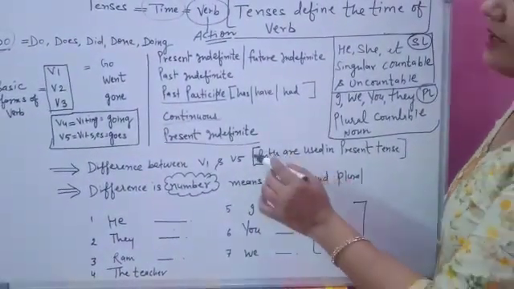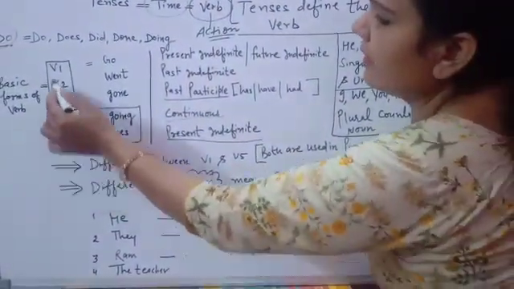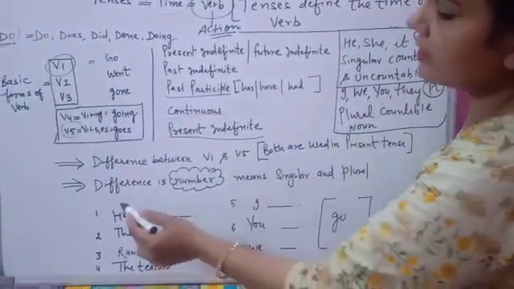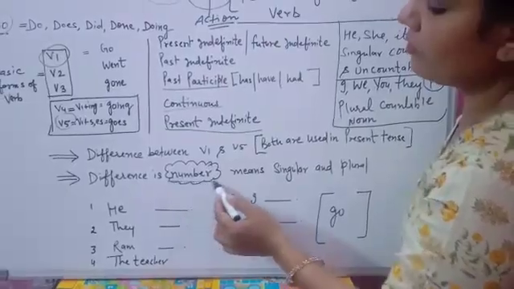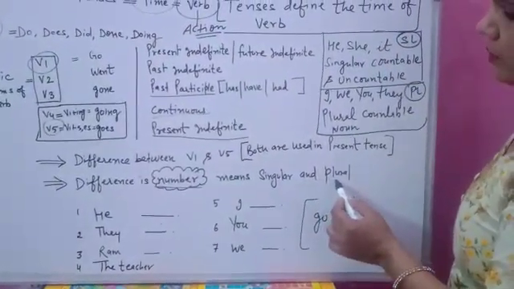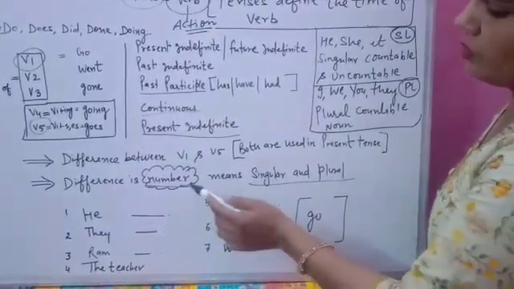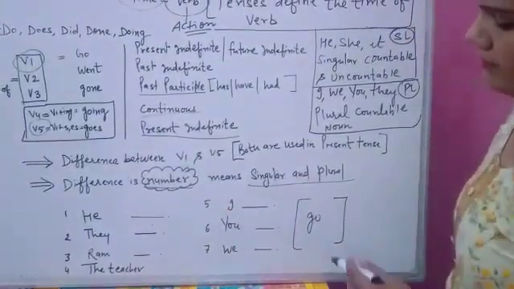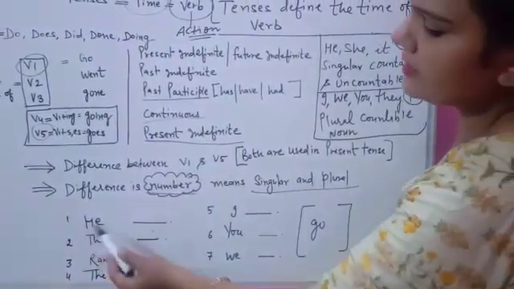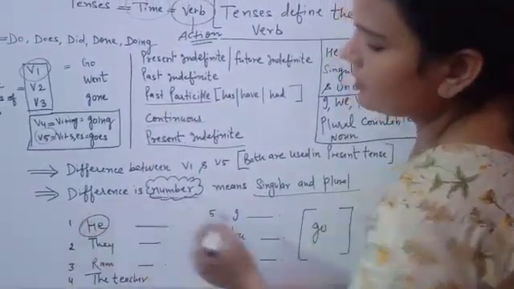Now, what is the difference between V5 and V1? The difference is only of number. You know very well singular and plural. To understand it, look at the sentences and try to fill in the verb according to the subject. Clear? Now in the first sentence, you can see he.